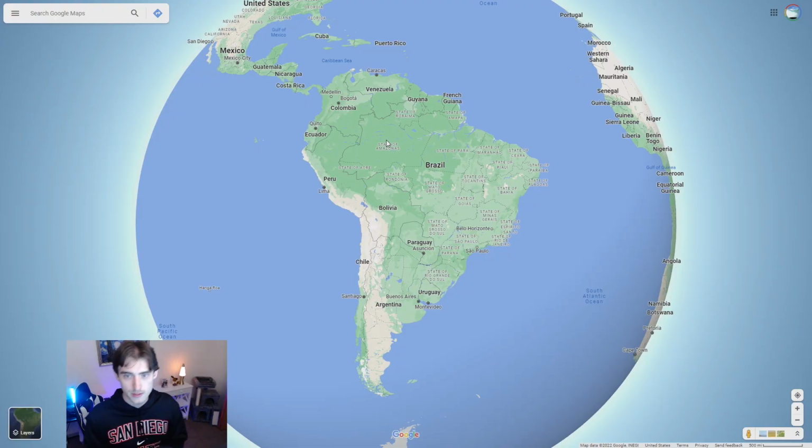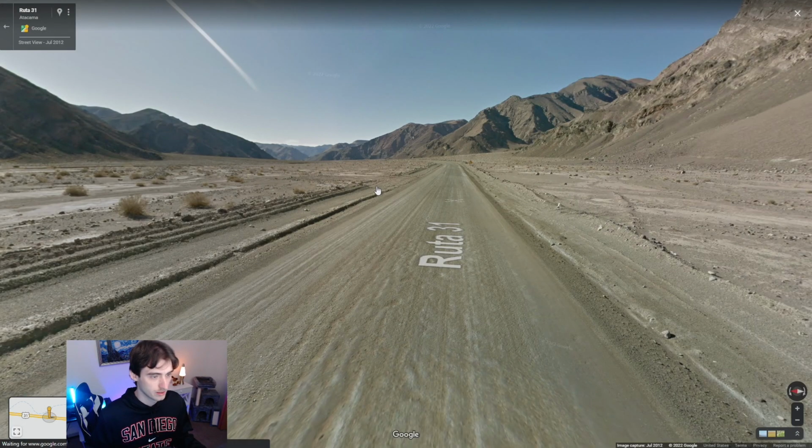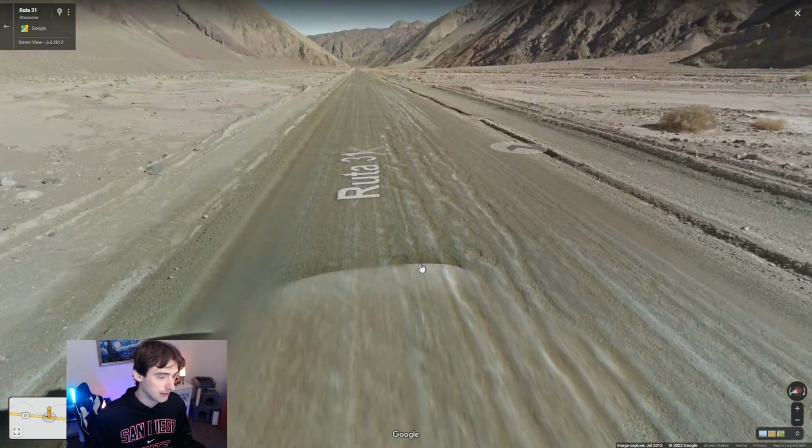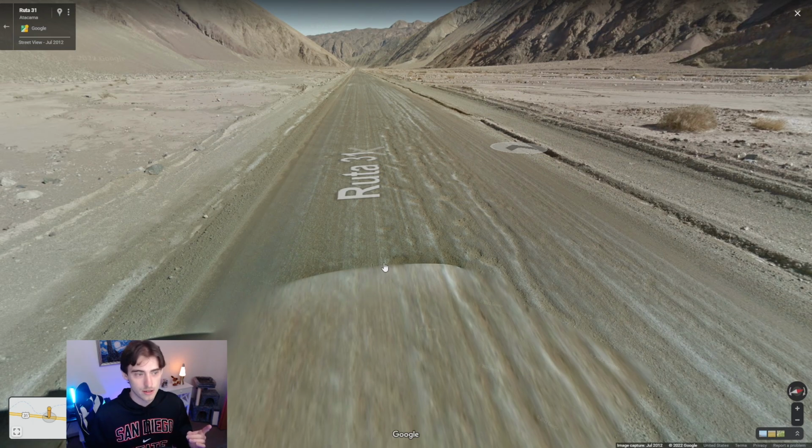Are you struggling with South America? Well, if you are, this is a very easy way to really separate South America into 3 groups of 3 countries, plus Mexico. And the reason being is because of the color of the car. Now, if you're in South America, you may be wondering, which country am I supposed to be in here today? Well, you can turn around and look at the back of the car and see the color of it. Now, there are 3 different cars that you'll see in South America, plus Brazil, which has a whole bunch of ones. But for the most part, you'll see a white or a black car.